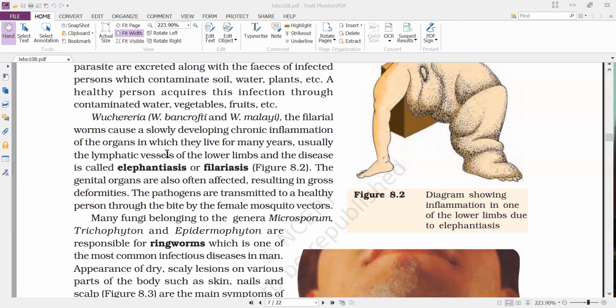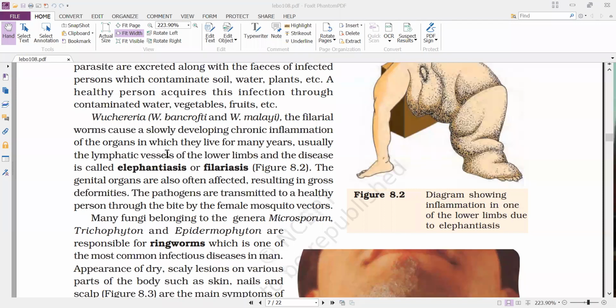The filarial worms cause a slowly developing chronic inflammation of the organs in which they live for many years, usually the lymphatic vessels of the lower limbs, and the disease is called elephantiasis or filariasis. So this worm usually lives in the lymph vessels. A large number of filarial worms are living in the lymph vessels, and the flow of lymph in the lymph vessels.